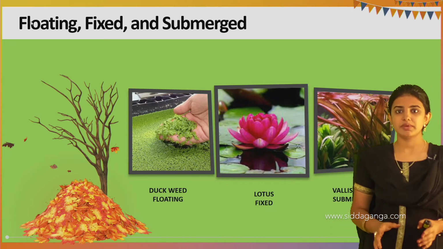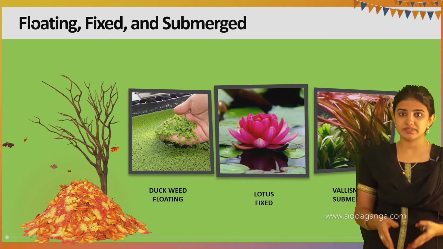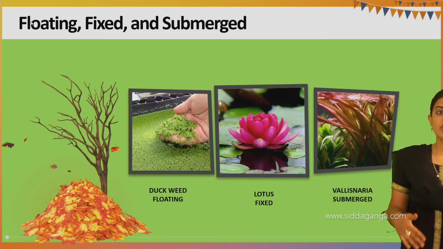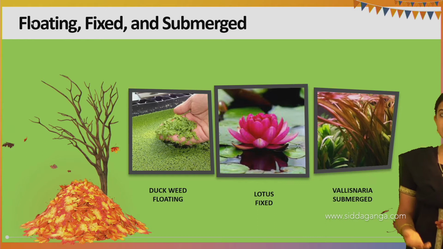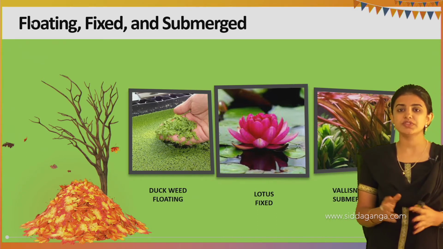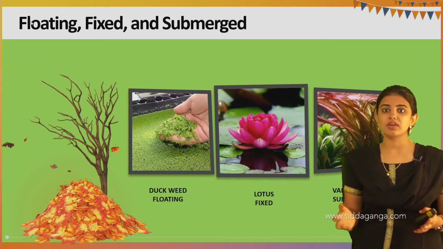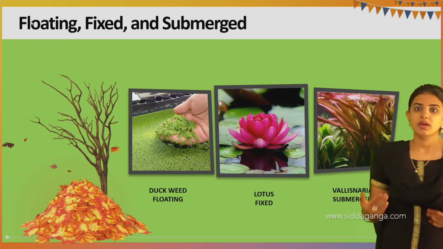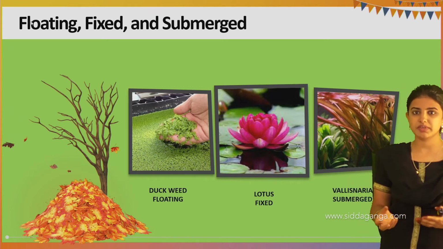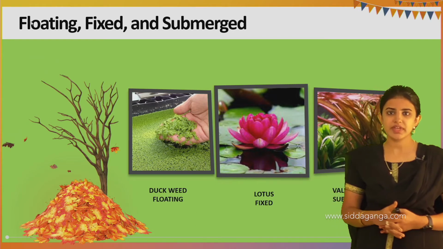Aquatic habitats are those habitats where the plants as well as the animals float in the water or live in the water. They may be categorized into floating habitat, and fixed and submerged. See, floating is nothing but some of the plants which float in the water, and their roots are very poor, and it always flows in the water. Examples for the floating aquatic habitats are lotus and the water lily. These are the examples of the floating habitat.